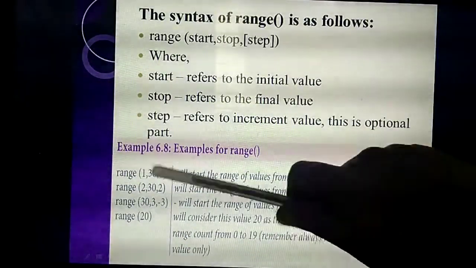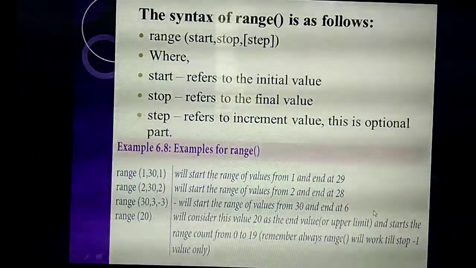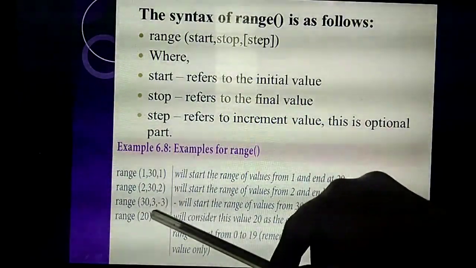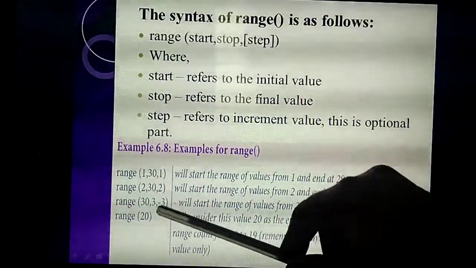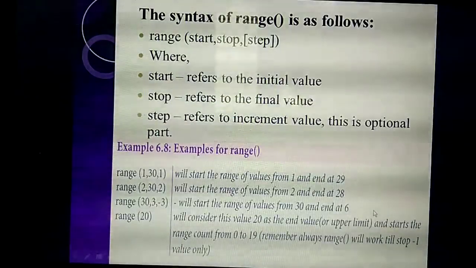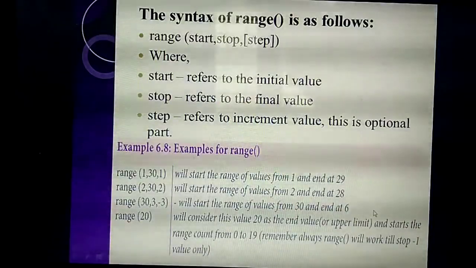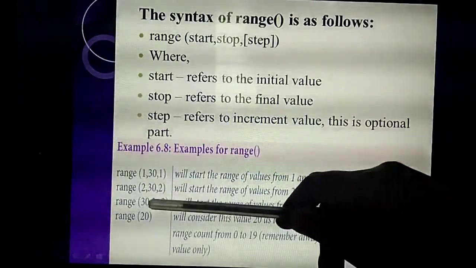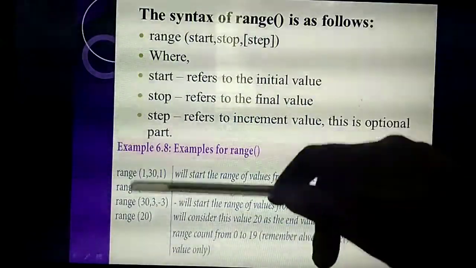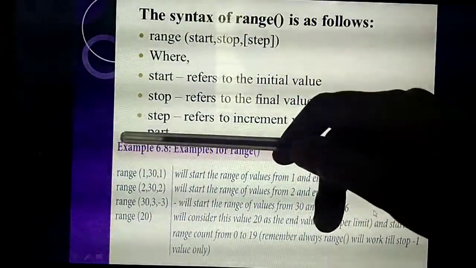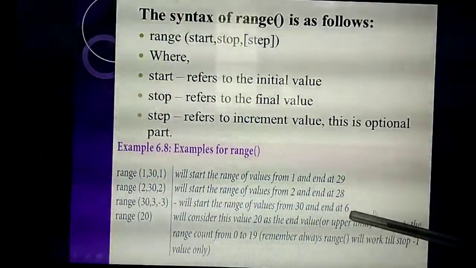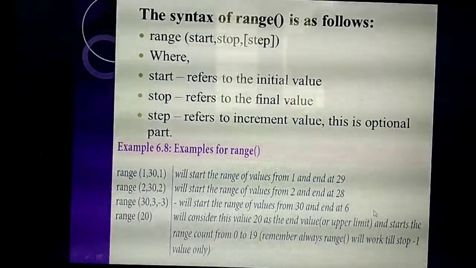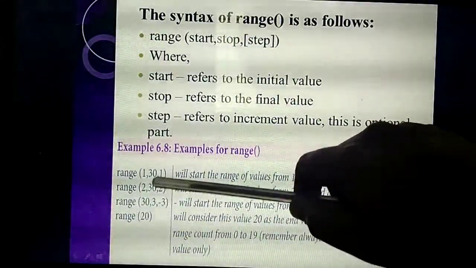Understand? Yes. Next thing. Listen. 30, 3, minus 3. So what's the starting value? The starting value is 30. So the end value is till 3, but here 3 means minus 1, that is 2. But you are going to reduce by minus 3 each time. Okay, minus 3. So 30 minus 3. First thing what will it get? 27. Then 27 minus 3, 24. Then 24 minus 3, 21. 21 minus 3, 18. Then 18 minus 3, 15. Likewise, the last value will be 6, because the step is minus 3, so that's the previous value.